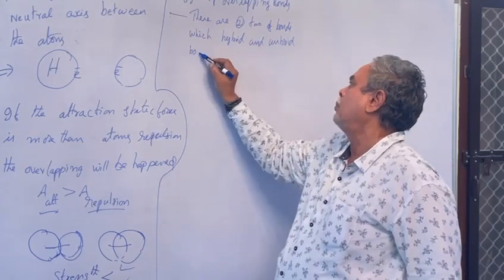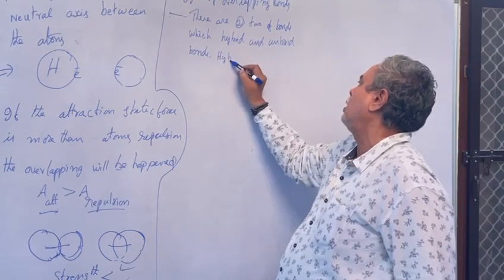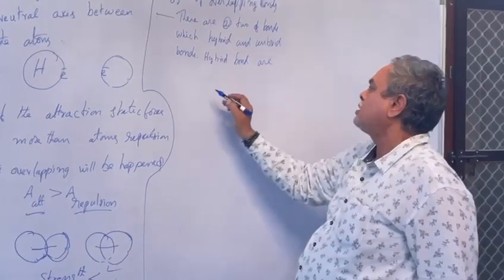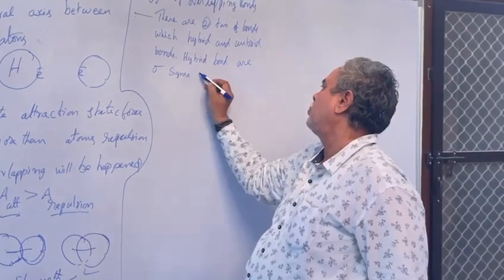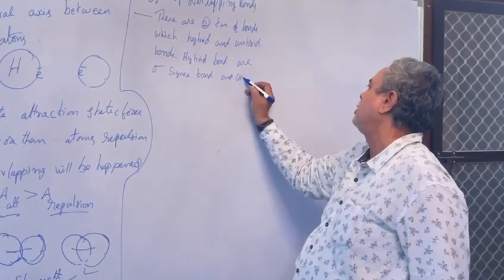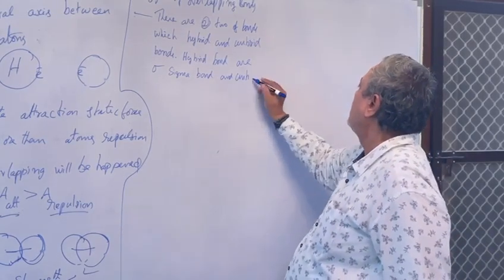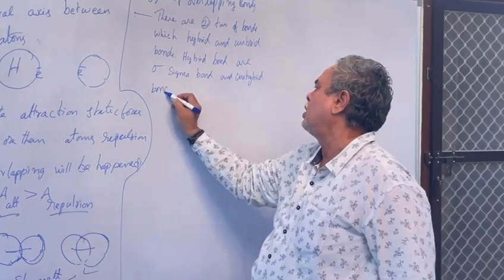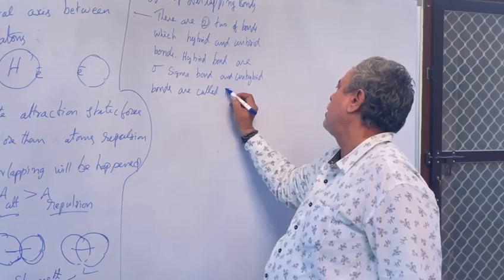Hybrid bonds are called sigma bonds, and unhybrid bonds are called pi bonds. Very, very important point.